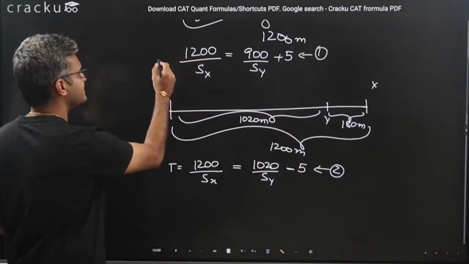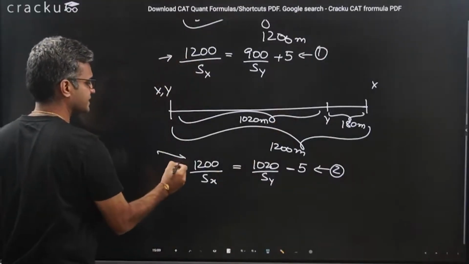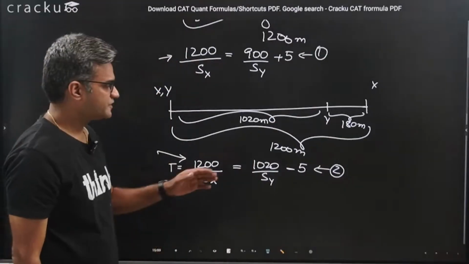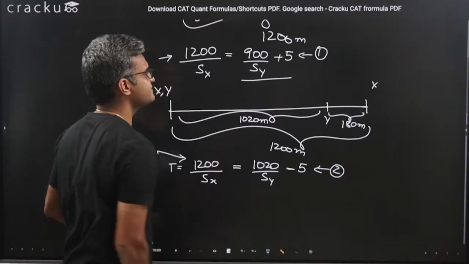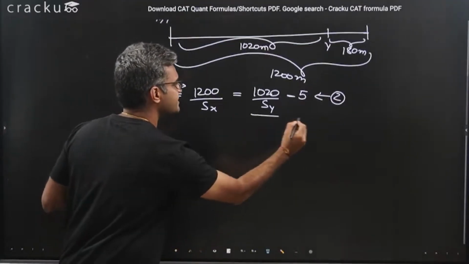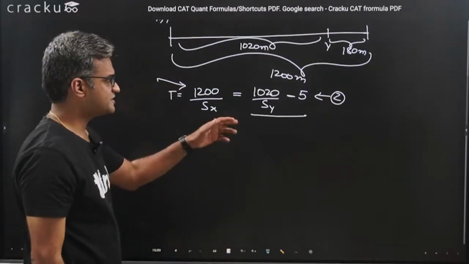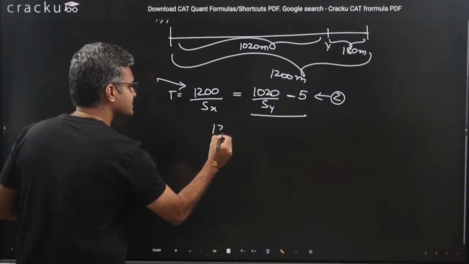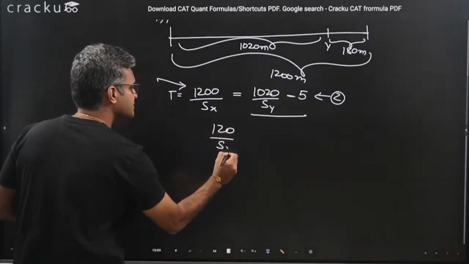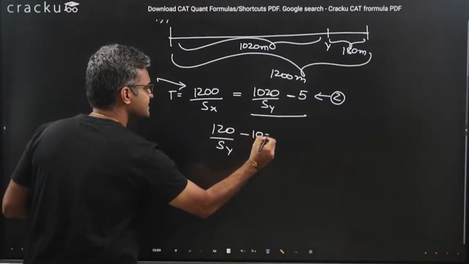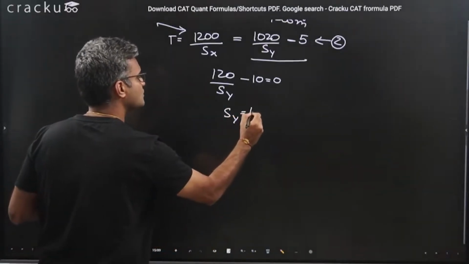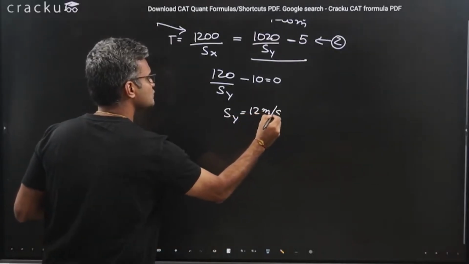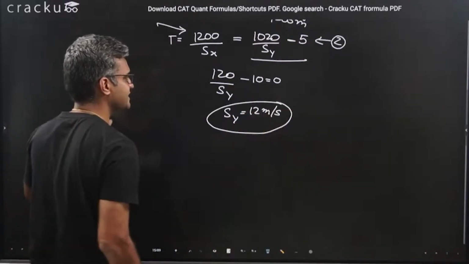In both the equations, the left hand side is the same. It is 1200 by Sx. So if you subtract the first equation from the second equation, this is 900 by Sy plus 5. This is 1020 by Sy minus 5. If you subtract one from the other, we are left with 120 by Sy minus 10 is equal to 0, or the value of Sy is equal to 12 meter per second. So the speed of Y is 12 meter per second.